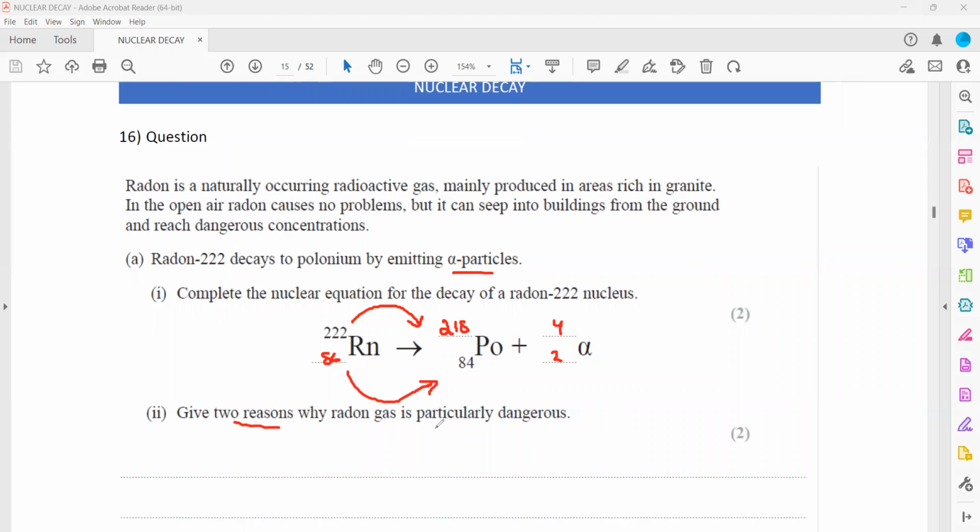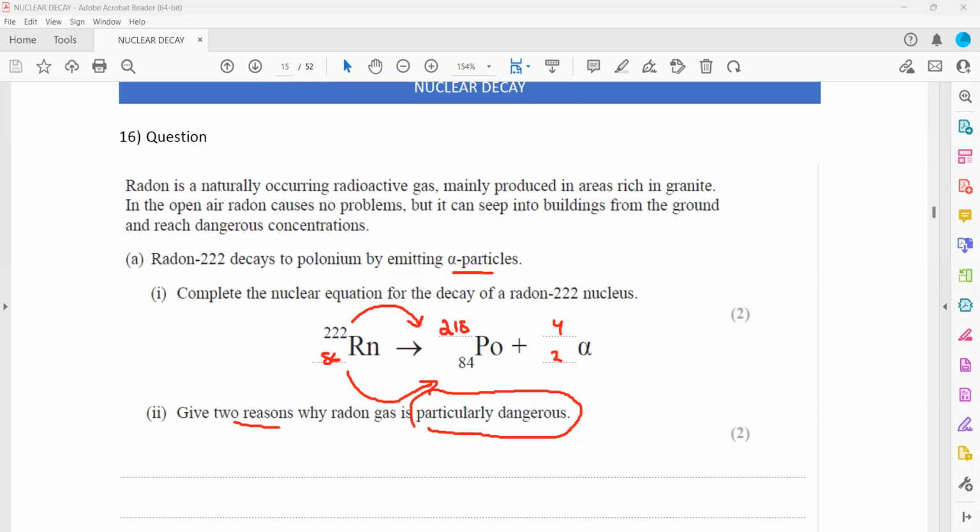Give two reasons why radon is particularly dangerous. Radioactive materials are dangerous as they are emitting radiation, like alpha here. If any source of alpha is inside the body, it is dangerous, because alpha cannot penetrate through more than 4 to 5 centimeters of air or through our skin. But as radon is a gas and it is there in the atmosphere, we breathe it in, so it gets inside the body.